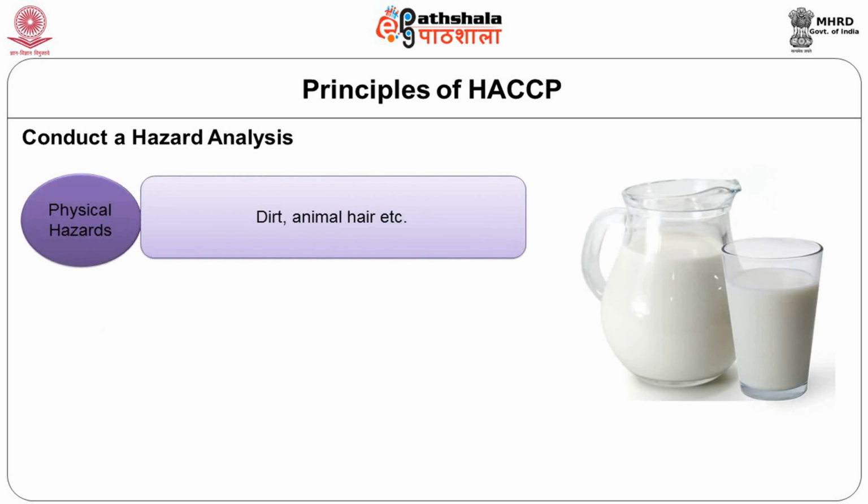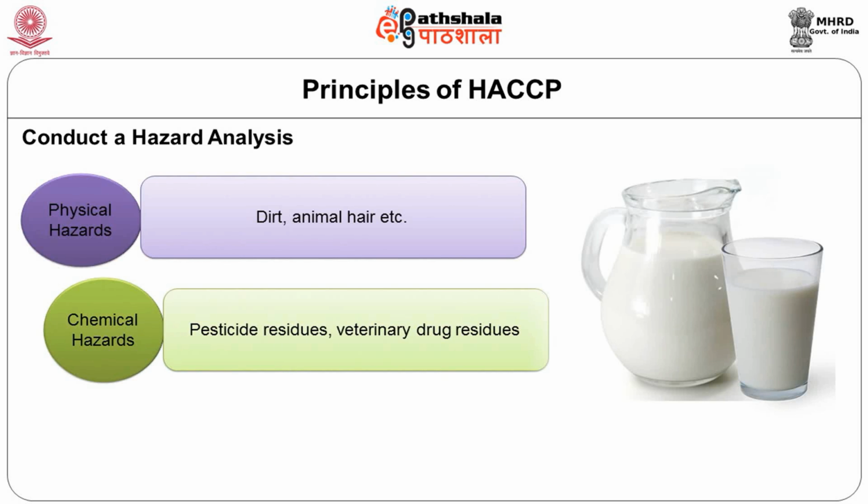So the physical hazards in liquid milk could be dirt or animal hair, because while milking, this animal hair or even some of the physical contaminants like mud and other things can come into the milk. These should be considered as physical hazards for liquid milk. Then the chemical hazards that we can expect in liquid milk include pesticide residues.